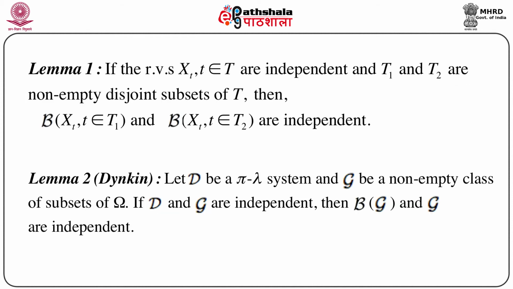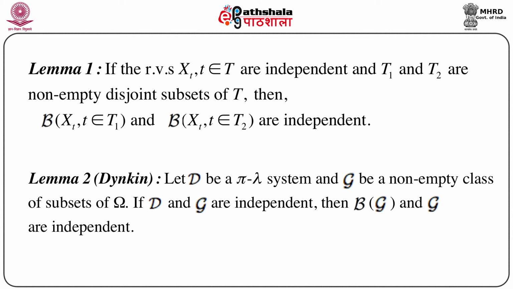Now to prove Kolmogorov's 0-1 law, we actually need two lemmas. Now we are going to state these two lemmas. Again, we have already mentioned them in previous lectures. Lemma 1 states that if the random variables xt, small t belongs to capital T, are independent, and capital T1 and capital T2 are non-empty disjoint subsets of capital T, then script B, that is the Borel sigma field generated by xt, t belongs to capital T1, and script B generated by xt, t belongs to capital T2 are independent.